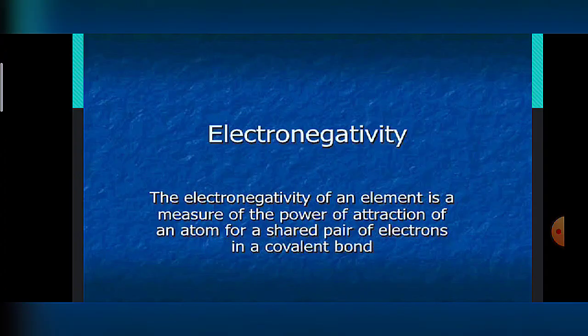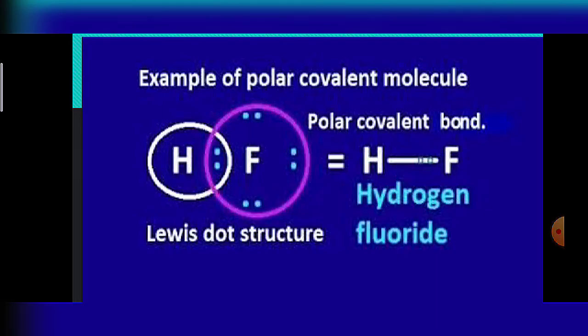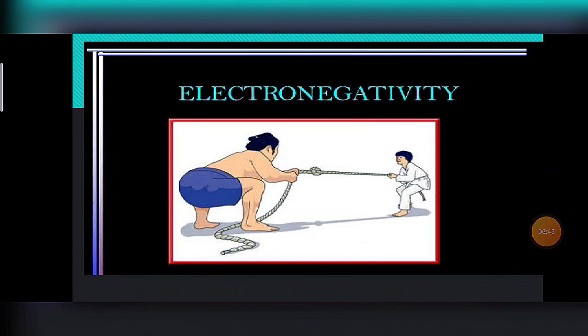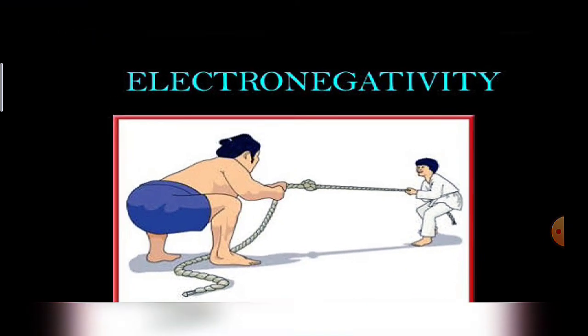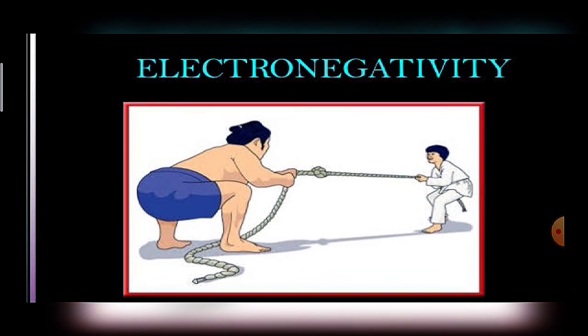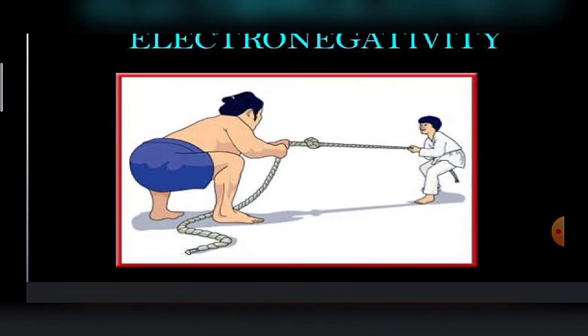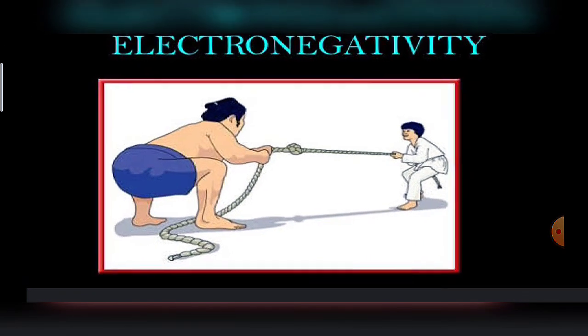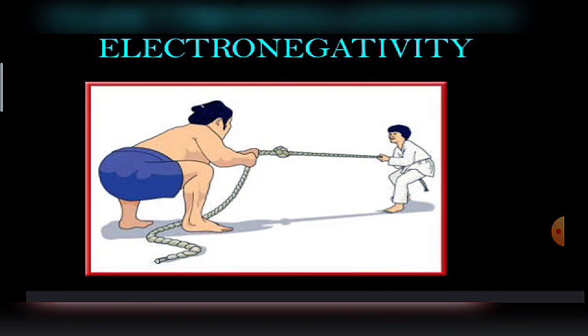Next, I will explain more clearly with the idea from this picture. You can see here that we can compare one person with atom A, the more electronegative element, and the other person is the weakly electronegative element, which has lower electronegativity values.